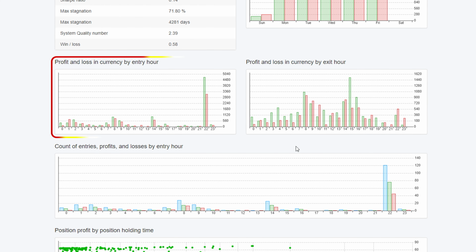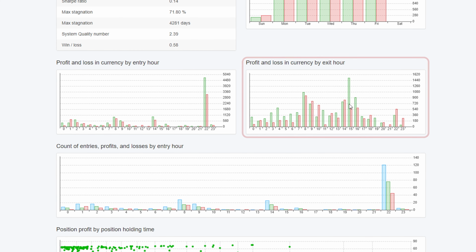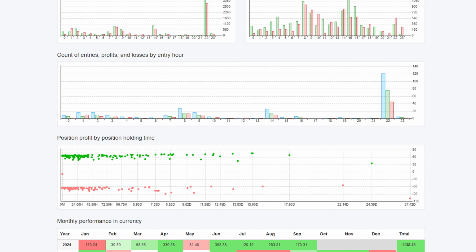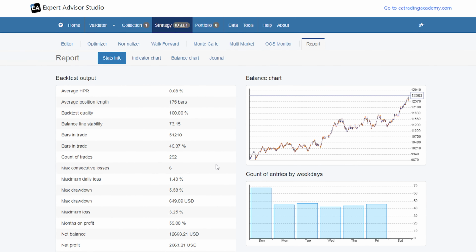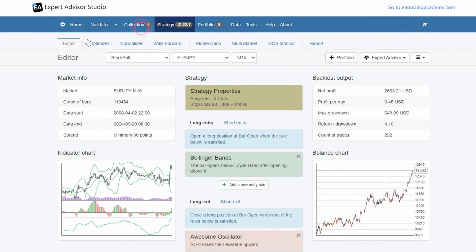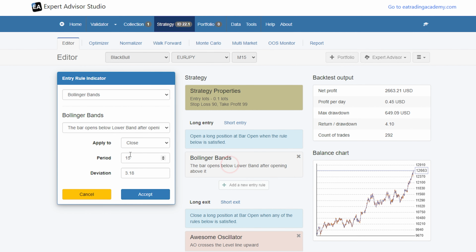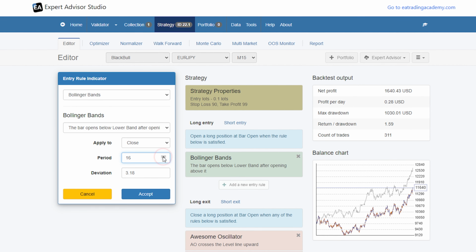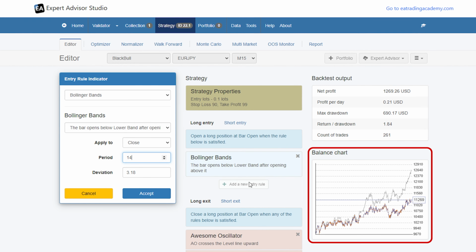There are profit and loss in currency by entry hour, by exit hour. There are many more stats that are really useful when I am developing new expert advisors. But obviously the best thing is that with EAS Studio you can comfortably change any of the parameters and immediately see if the strategy is getting better or it is getting worse.